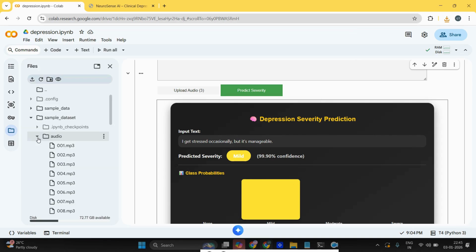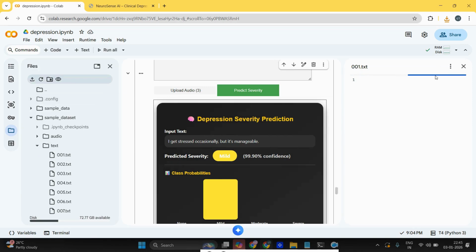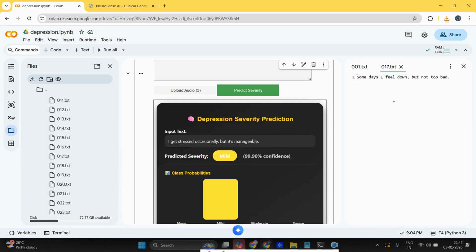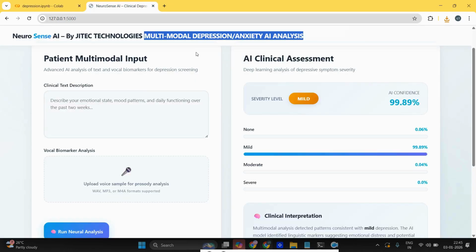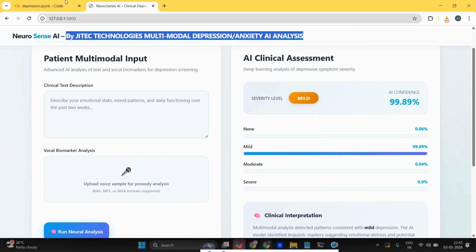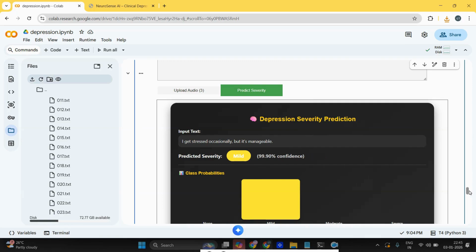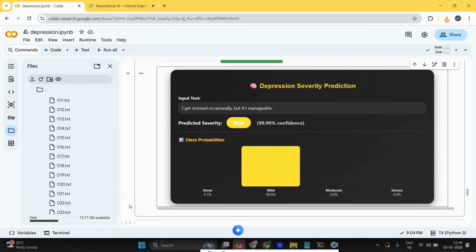Inside the audio folder, you can see the audio data of the particular person, and in the text folder, we can see the text files. Inside the text files, we can see multiple pieces of text like "I am happy with my work and relationship." If you go down, we can see the different depression text data. Finally, I have designed a real-time web application where we can check the severity levels as well. Before that, I will show you how to train the model and test it with the help of these two datasets.